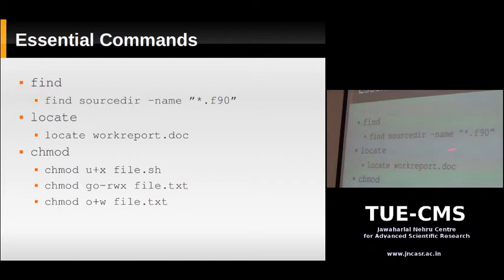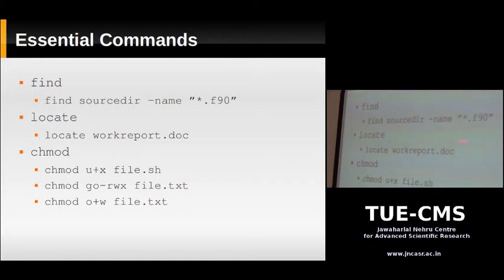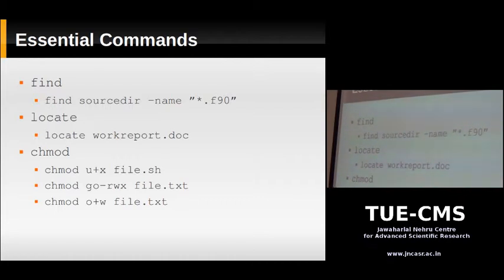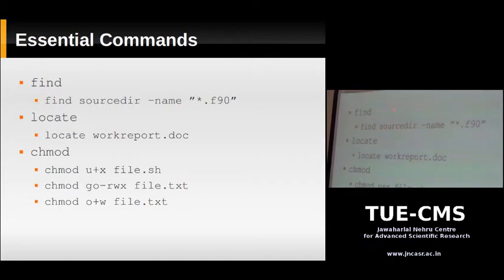So, what file do you want to search? You want to search for a file with the name star.f90. The star means, those of you who used DOS, it means anything. You can substitute star with any word. So this command searches for all files that end with .f90. So that's what the star means. This command is going to find all files and directories which end with .f90, which are rooted below this source directory. So if there's some file above this, it's not going to find it.